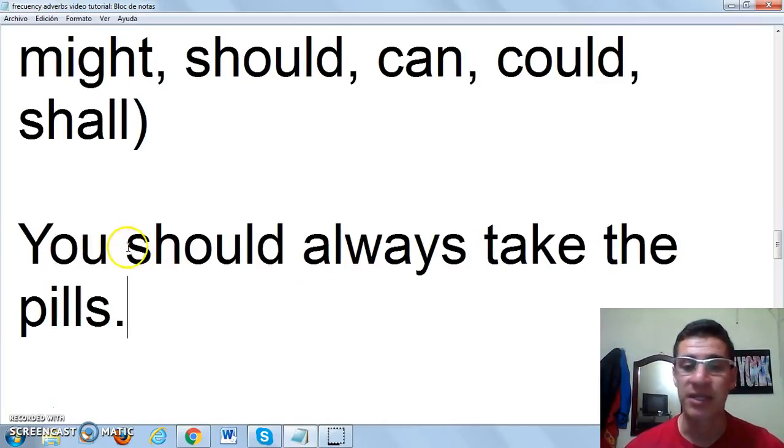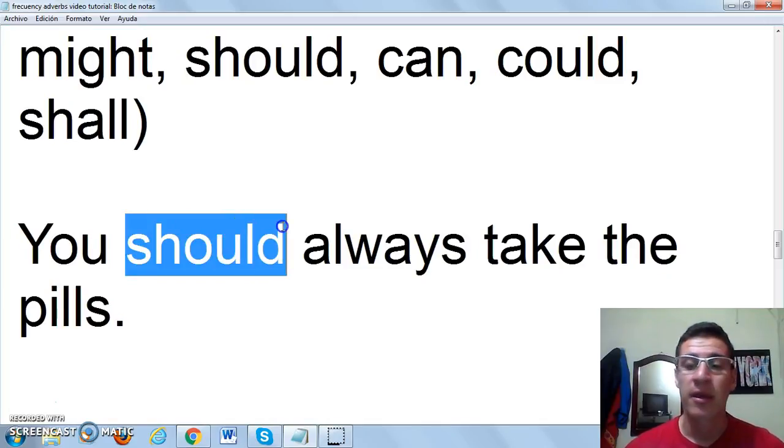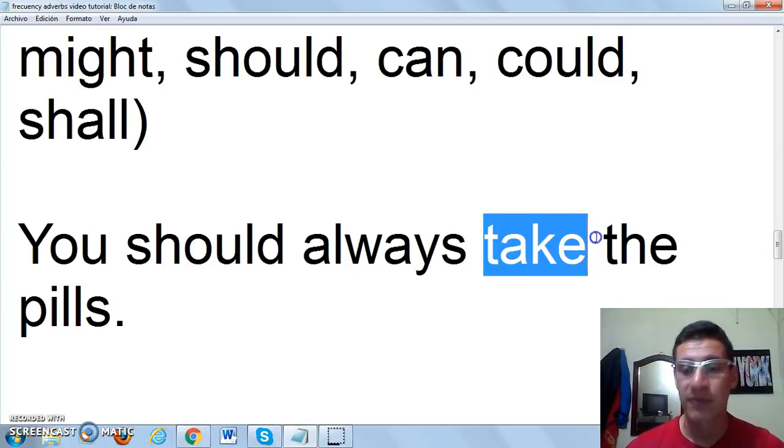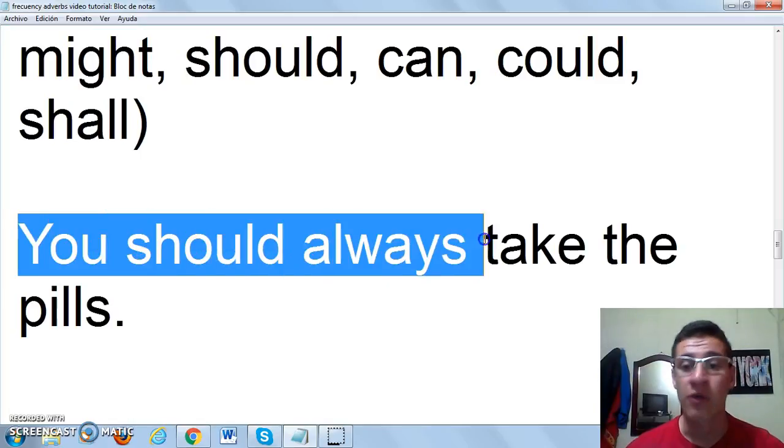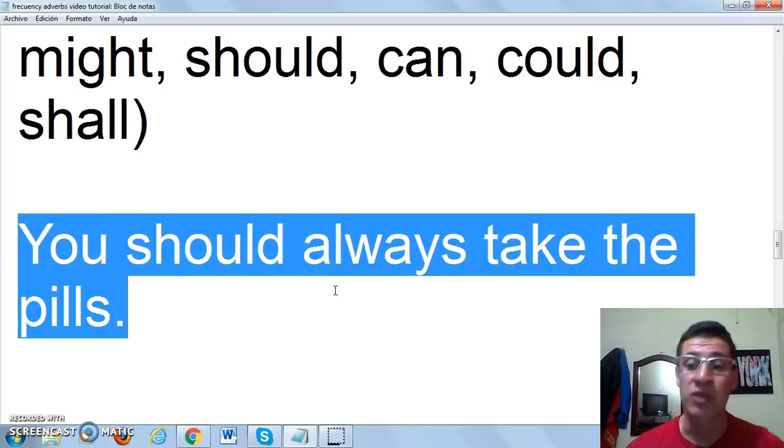As you can see here in this example, should is the modal verb and take is the other verb, which is different from to be. And you can see here the frequency adverb goes right in between them. So again, this sentence would be: you should always take the pills, you should always go to the doctor, you should always talk to your father.